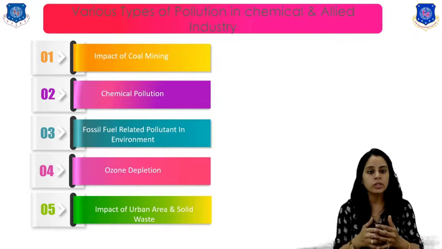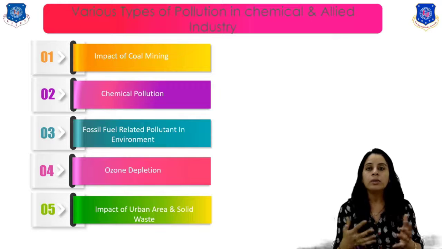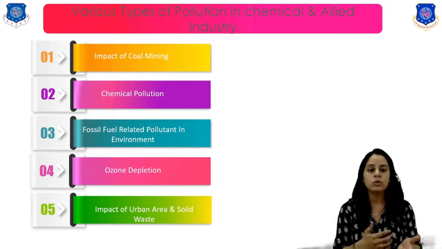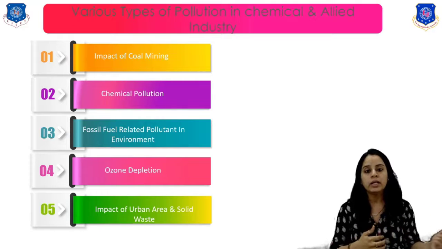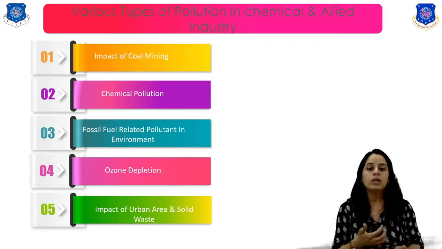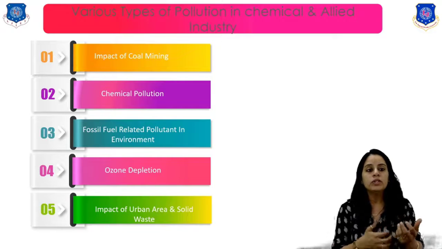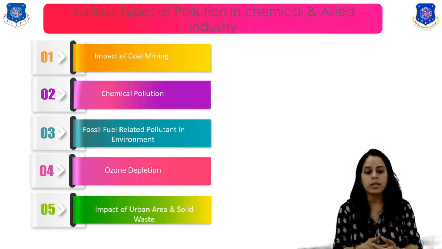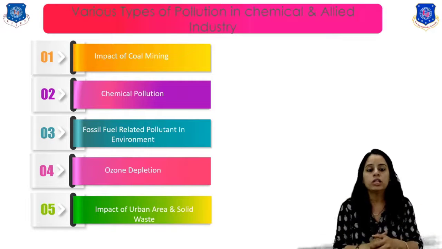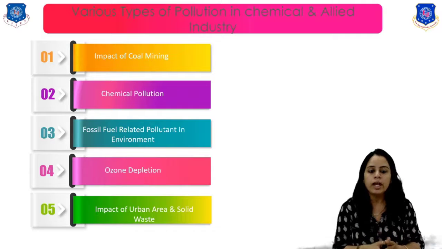We all know about acid rain. The chemical reaction of acid rain is CO2 plus H2O, which gives H2CO3. And another important component of acid rain is HNO3. The effects of acid rain are that it affects building materials, it also affects aquatic life, and it affects humans too, causing problems like eye irritation, etc. So this is all about fossil fuel related pollutants in the environment.